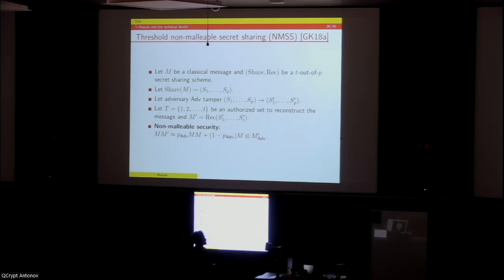And suppose now we allow the adversary to tamper the P shares to primes. Now when we reconstruct, let's call the message M prime. Again, we call a secret sharing scheme non-malleable when we have a security of this form: M, M prime should look like a convex combination of the original message and something decoupled from the original message M.